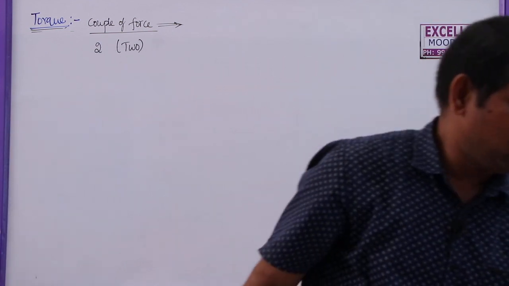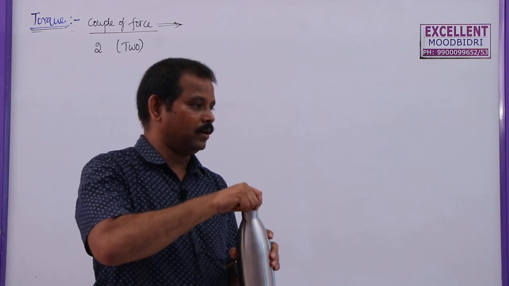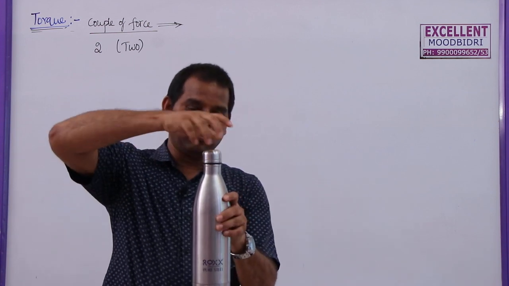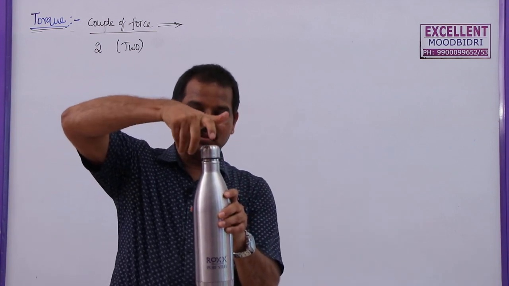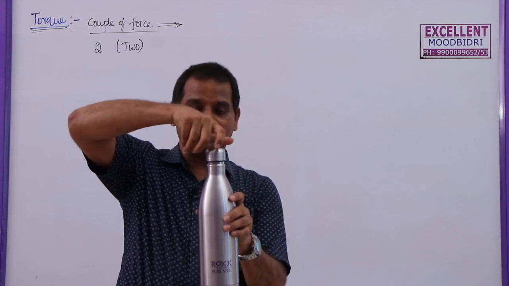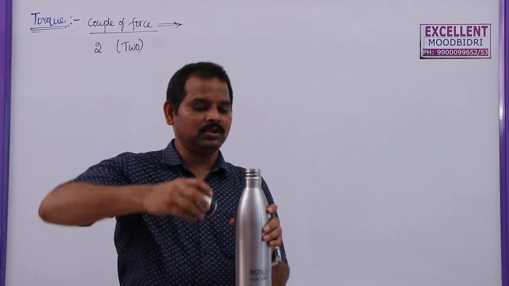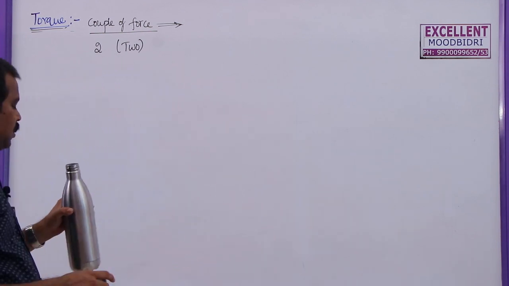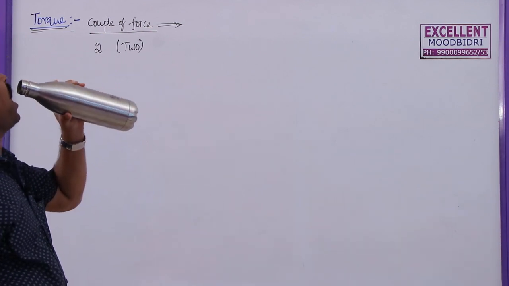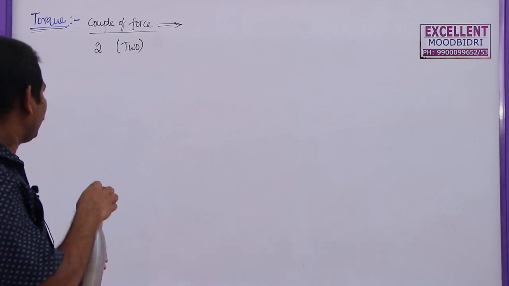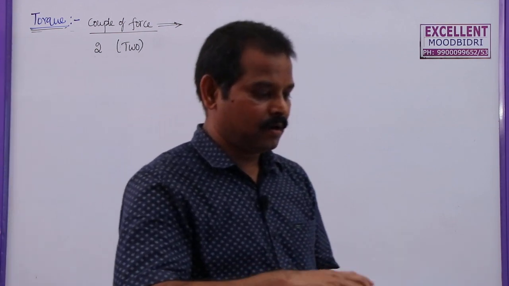Similarly, while drinking water from a water bottle, see, here also I am rotating this one in this direction. So how many forces am I applying here? Two equal, opposite, parallel and non-collinear forces always form a couple.